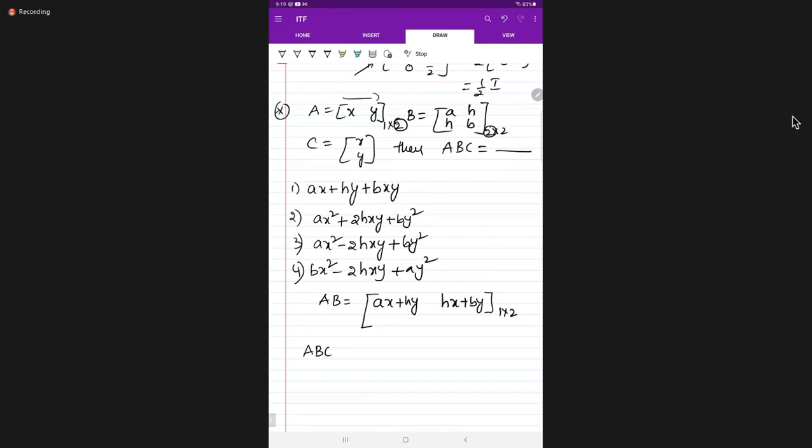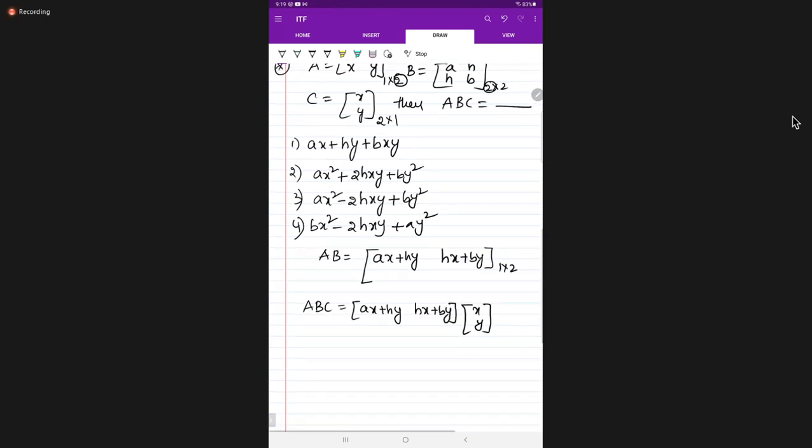ABC we want. ABC is equal to, this is 1 cross 2, this is 2 cross 1. So 2 is equal to 2, and 1 cross 1 we will get on multiplying. So [AX plus HY, HX plus BY], [X, Y]. Now multiply. First row with the first column: AX square plus HXY plus HXY plus BY square.